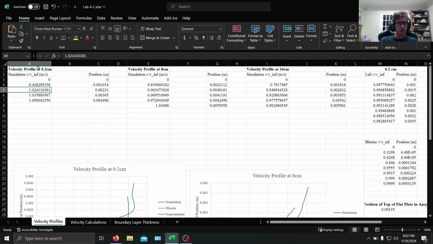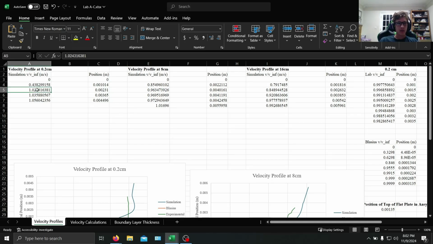So for the first one at 0.2 centimeters, the flow jumps up to over 100% of the free stream velocity, likely due to the nozzle effect. Right, the flow is slightly contracted as it flows over the plate. So we can see here that position is at 0.00231.